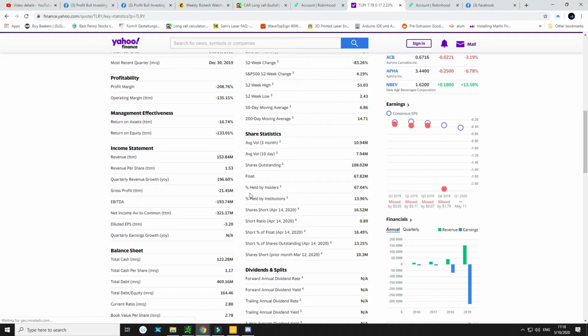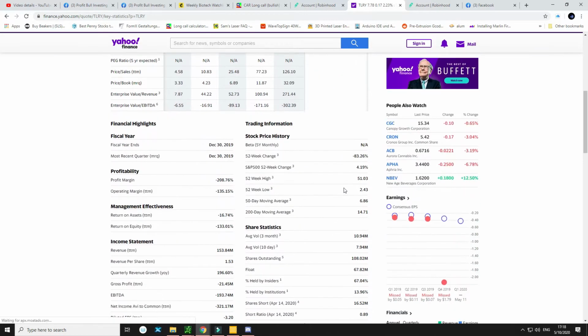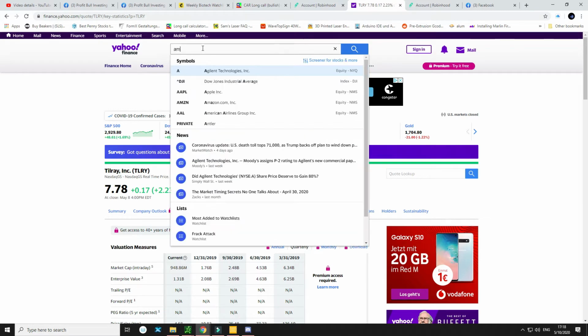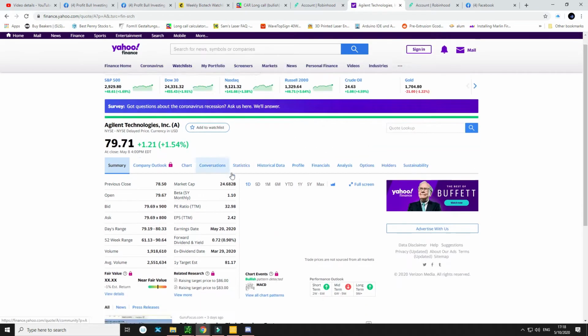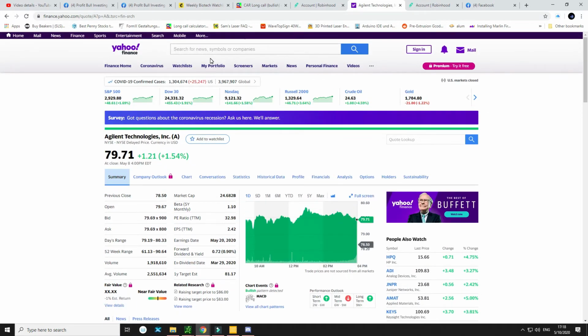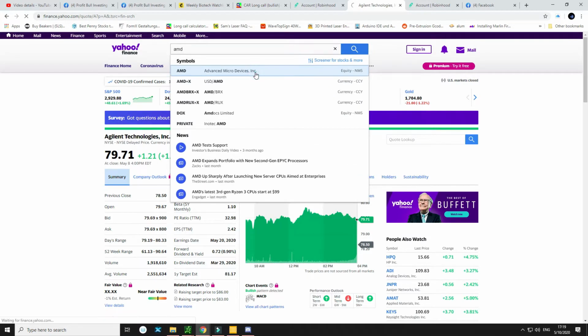So anytime you look at any company, you want to see what their float size is. Or you can look, for example, at another one. Let's look at AMD. Alright, here we go.